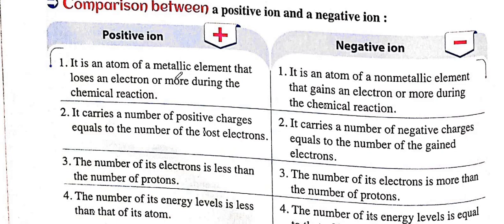The metal atom loses an electron or more, and the non-metal atom gains electrons. The ion carries a positive charge equal to the number of lost electrons, or a negative charge equal to the number of gained electrons. Here the number of electrons is going to be less, and here the number of electrons is going to be more. The number of energy levels is going to be less here, and here the number of energy levels is going to be equal.